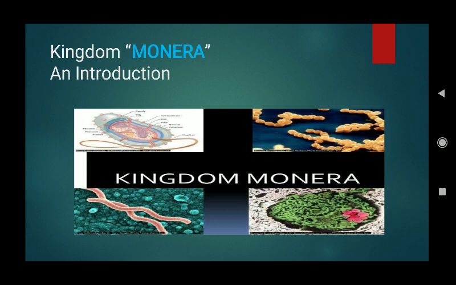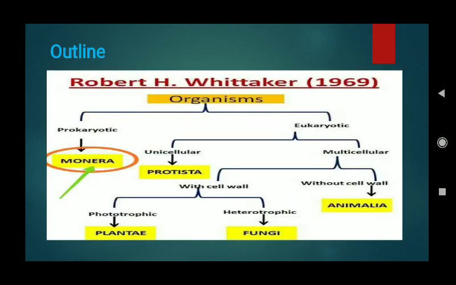Before discussing Kingdom Monera, let's have a look at the five kingdom system of classification, which was proposed by Robert H. Whittaker in the year 1969. We have already discussed Robert Whittaker's five kingdom system of classification in our classroom. So let's recapitulate these things.